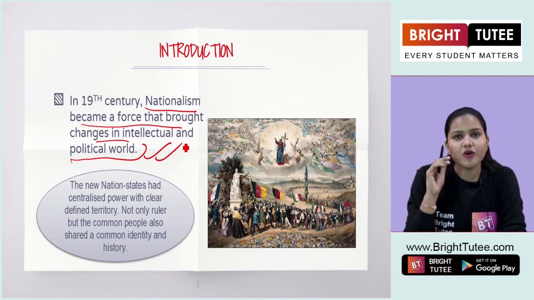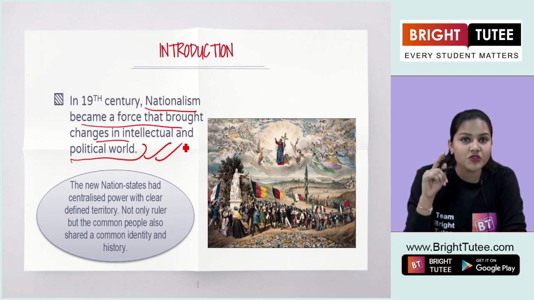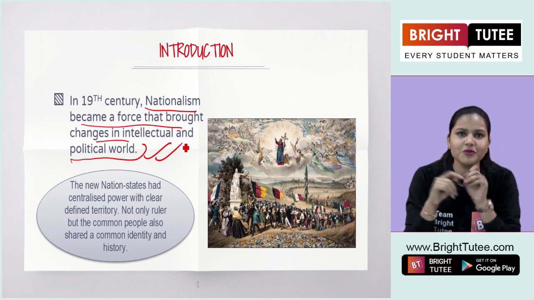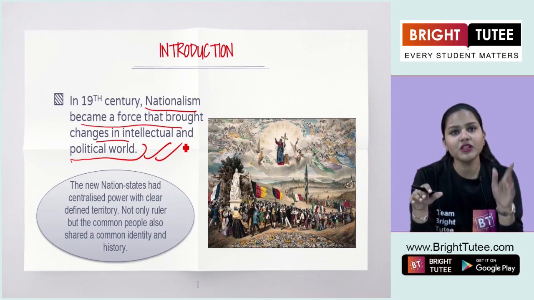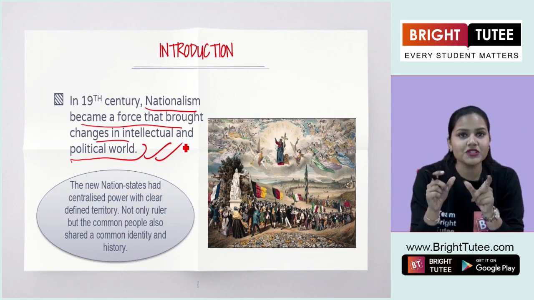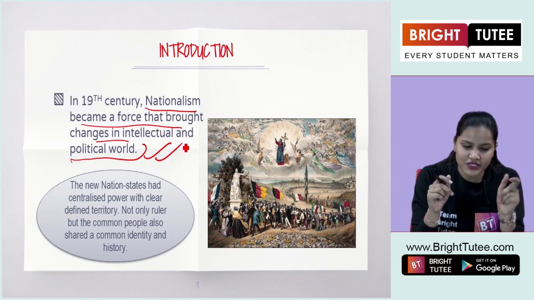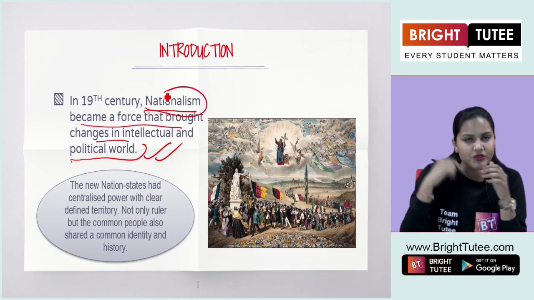So what do we see in the 19th century? In 19th century Europe, a new idea was introduced that was not known to the people living before that period. This was the idea of nation and the idea of nationalism that came through that.